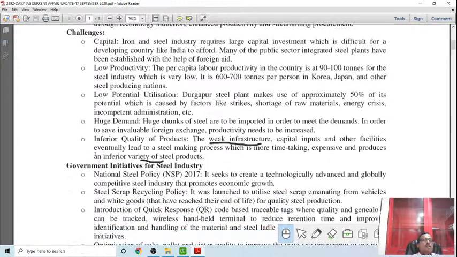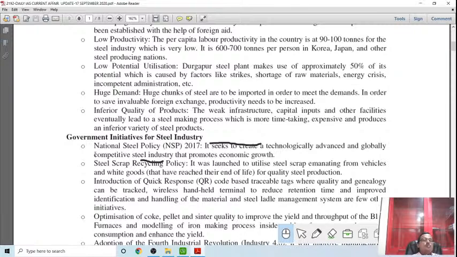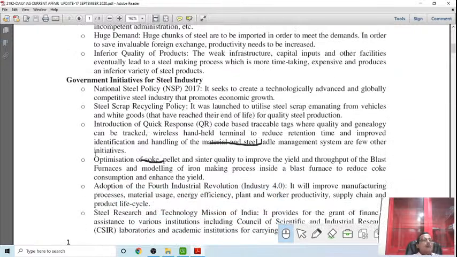Our products' quality is not that good, so our exports to the global community are not very proactive. There is a National Steel Policy, very important. Remember this: the Government of India published the National Steel Policy 2017. It is to create a technologically advanced and globally competitive steel industry that promotes economic growth.